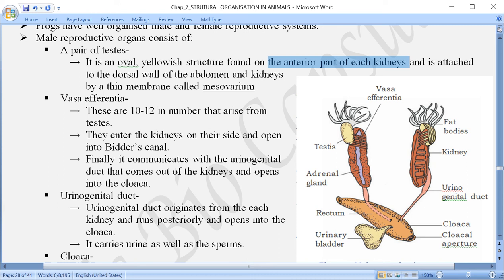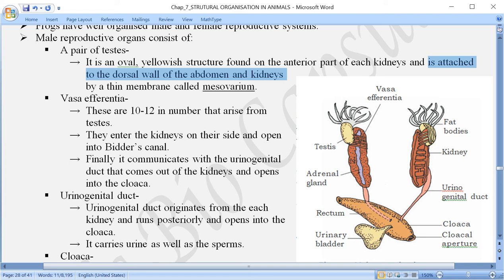Two kidneys means two testes over here, and the testis is attached to the kidney, to the dorsal wall of the abdomen and also to the kidneys. Dorsal wall, बाहर का wall. Let us say this is the right side of the frog and this is the left side, and the body wall is ending here.